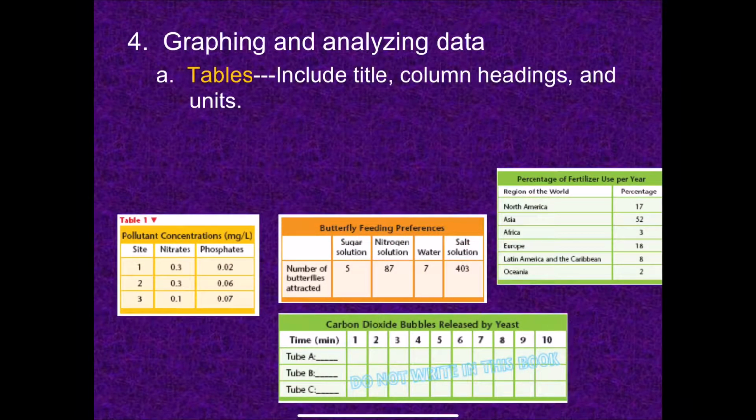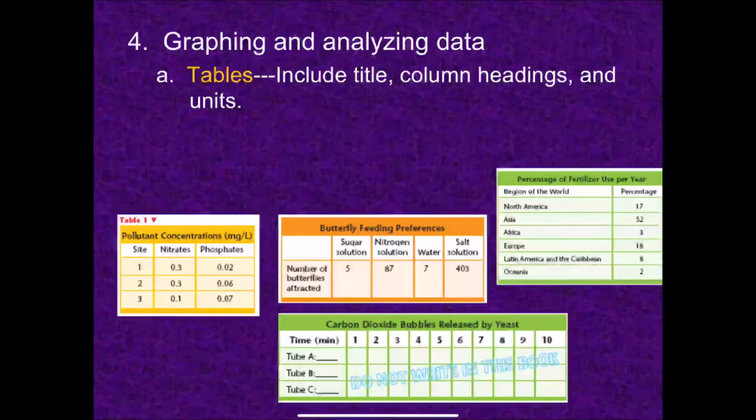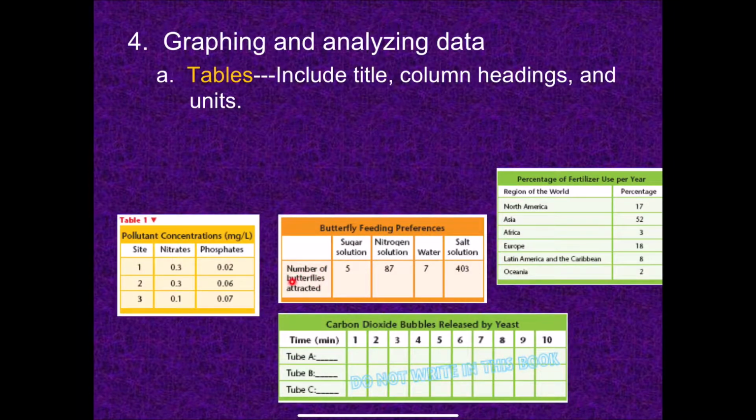Okay, and there should be units involved somewhere. In this case, the units are in milligrams per liter, and that applies to both nitrates and phosphates. So you have the units over here. These are the numbers of butterflies, so these are actually units, the number of butterflies in this case. And these represent the carbon dioxide bubbles. So that will be the units for that. In this case, they're using the percentage as a unit.